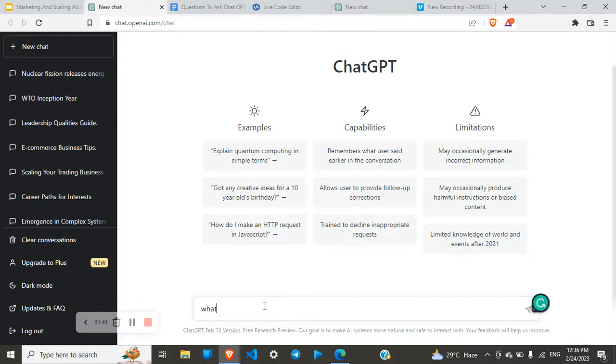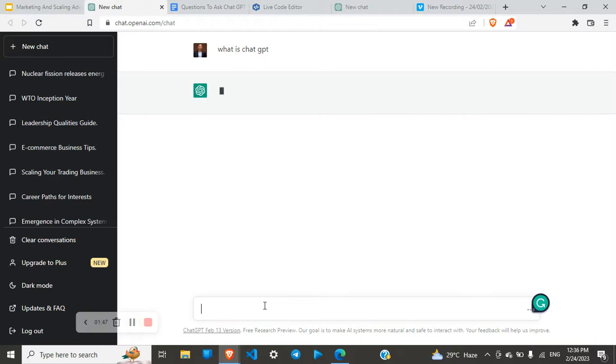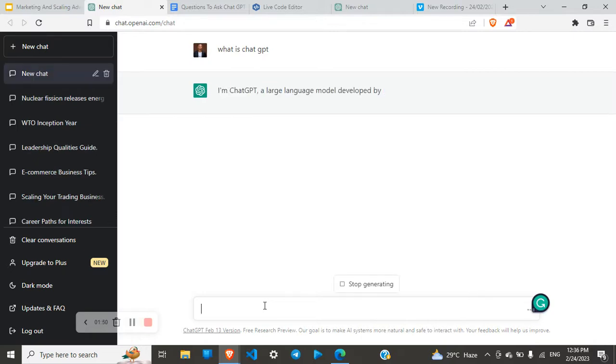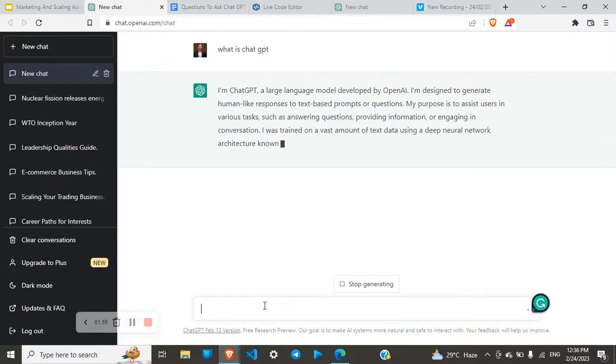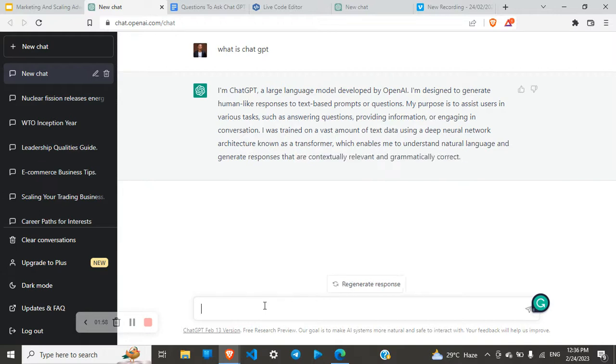So let's get started. What is ChatGPT? So in seconds, it says, I'm ChatGPT, a large language model developed by OpenAI. I'm designed to generate human-like responses to text-based prompts or questions. My purpose is to assist users in various tasks, such as answering questions and all of that. So we can see that ChatGPT here is able to answer our questions, and it's able to give us human-like response in text-based prompt or answers thereabout.